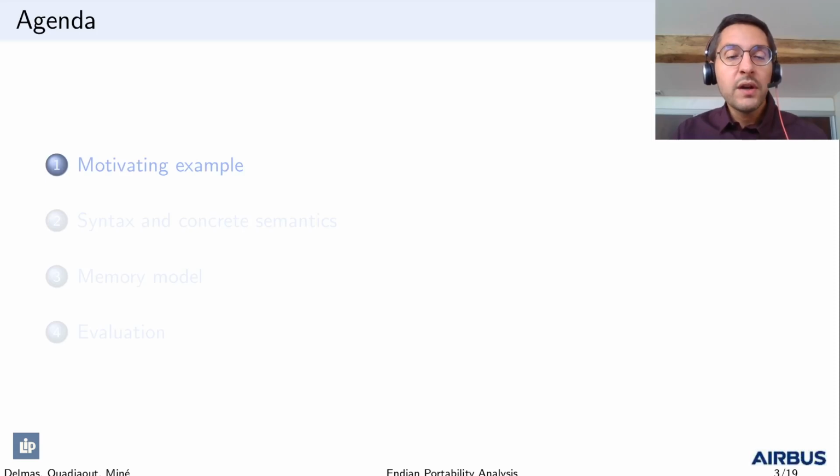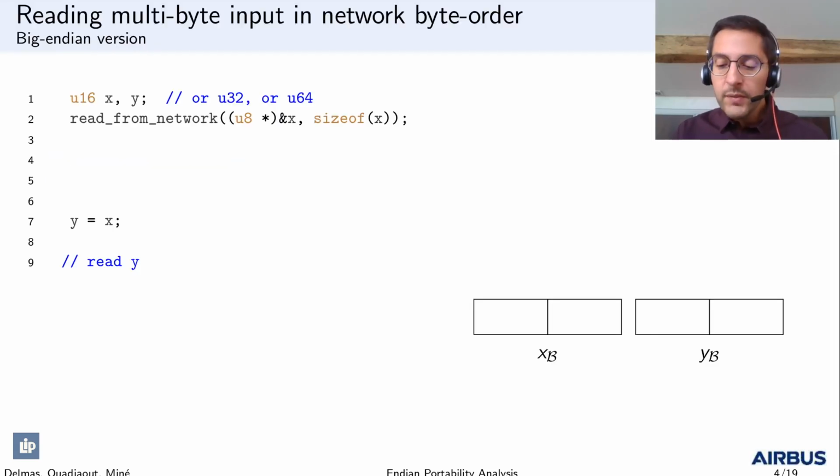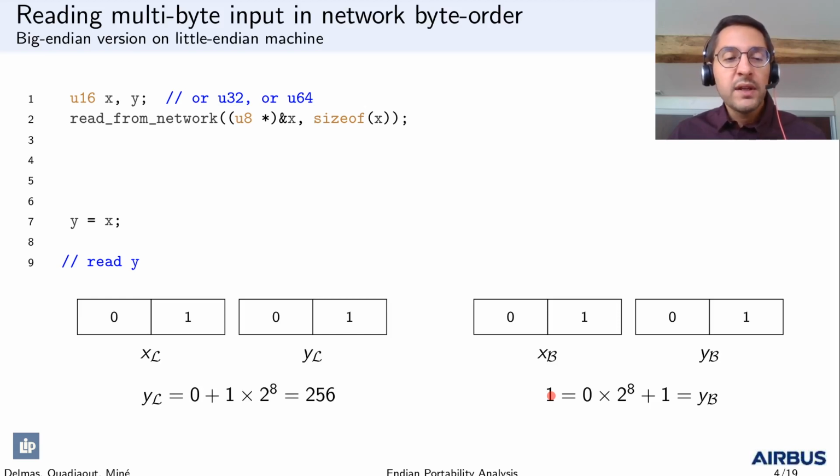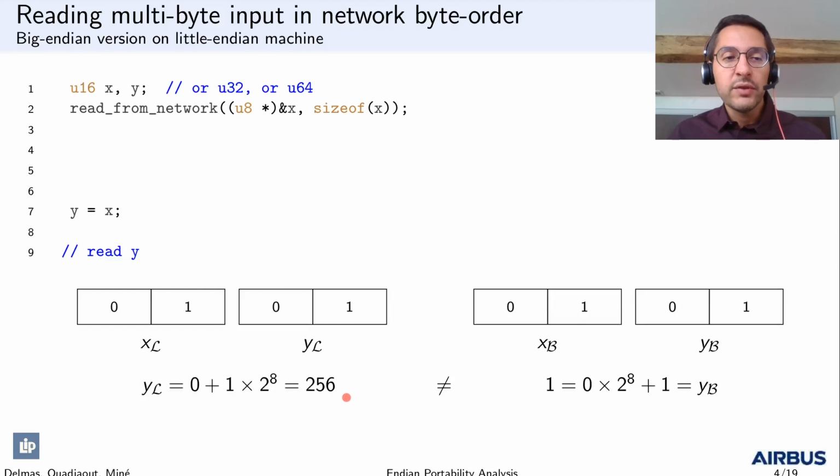Let us show this on an example. Here, we have a small program originally written for a big-endian platform. It reads a 2-byte integer into variable x, copies x to y, and then reads y using the big-endian convention. The value is 1. Now what happens if we run the same program on a little Endian platform? Well, we get the same bytes, but when reading y with the little Endian convention, we get a different value.